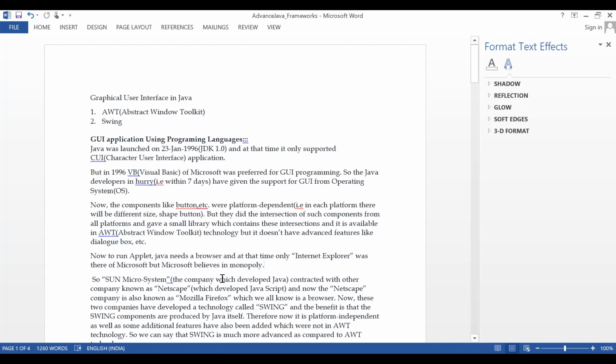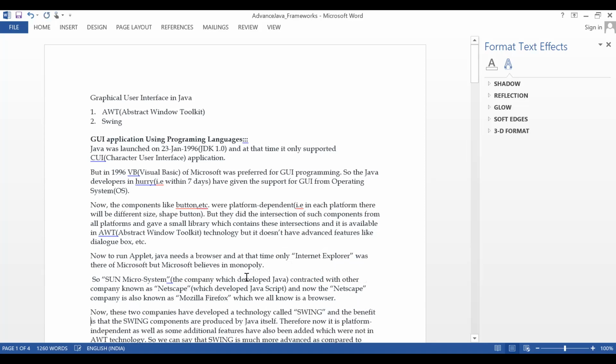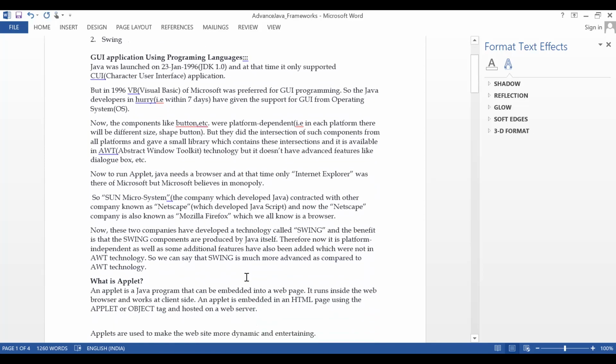They won't tell. Then Sun Microsystems approached the company called Netscape. They developed JavaScript. They are open source guys. Those days also, the Netscape guys created JavaScript. Get it, guys? Now this is the Mozilla Firefox company. These people allowed Java programmers to start something new alongside Internet Explorer.